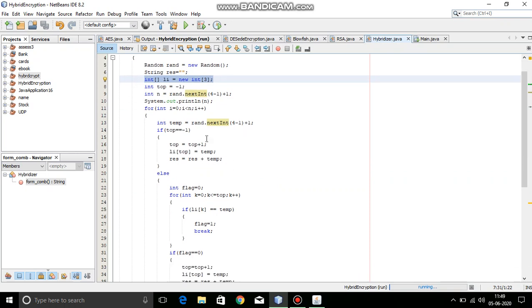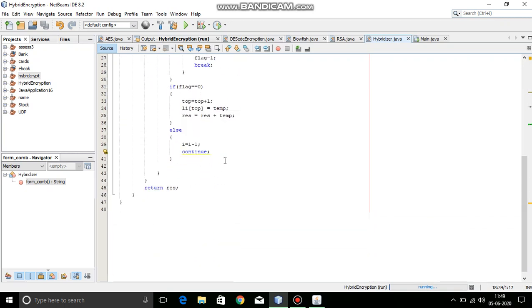So I use an array, and I check every time whether the number which is generated is already in the array. If it is not in the array, I add it to the array and append that random value to my output text. If it is already there, the number has been generated before, so I want a different number. So I decrement the loop count, so that the for loop gets executed another time and I get the next value, and I return this at last.